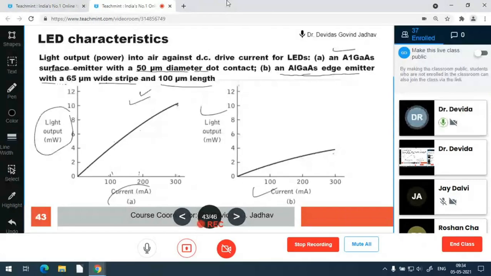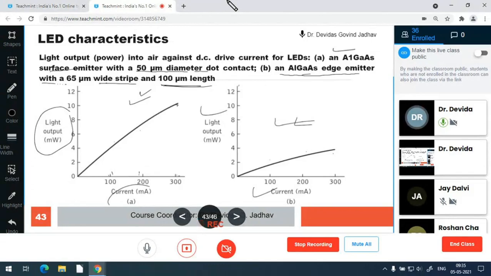Okay. So why less optical power for edge emitter? Because edge emitters are having more reabsorption, because with 100 micrometer length the photon has to travel and get emitted edge-wise. So it is having the possibility of reabsorption.